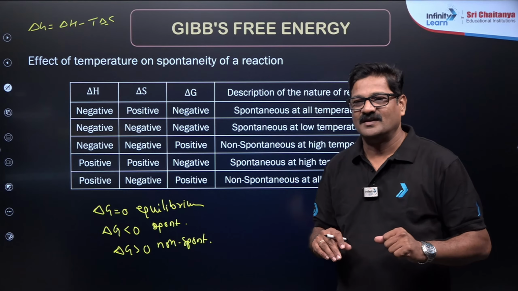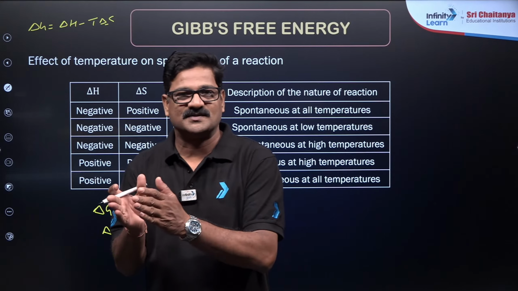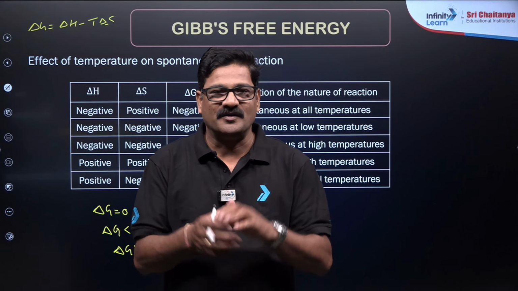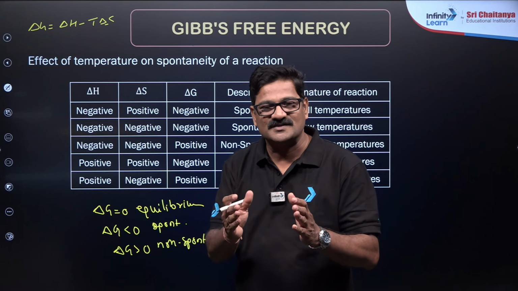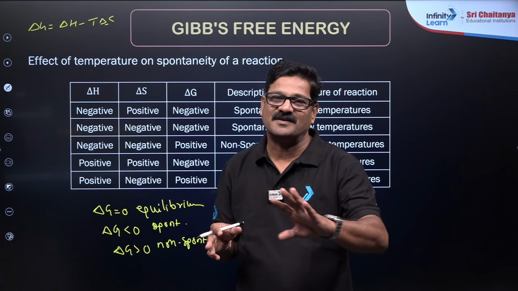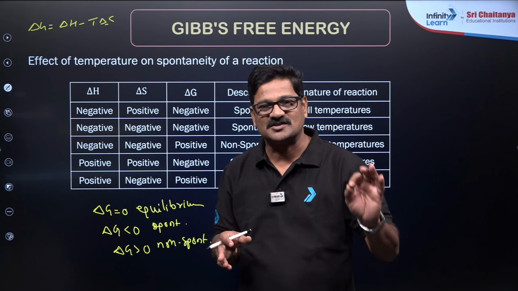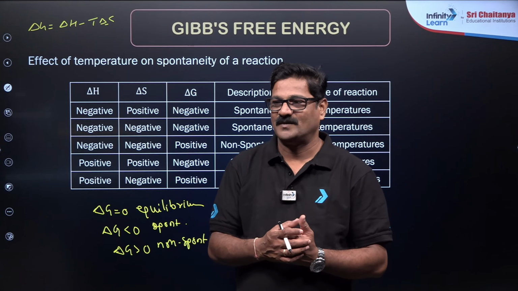Let us see the reverse. Delta H is positive, delta S is negative. If you put these values in this Gibbs-Helmholtz equation, delta G is going to be positive at all temperatures. Such reactions never happen. So such processes are non-spontaneous at any temperature.